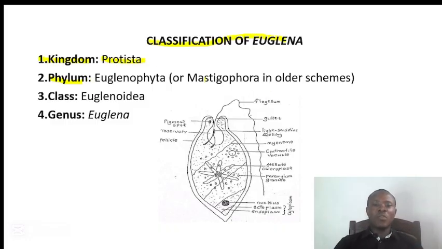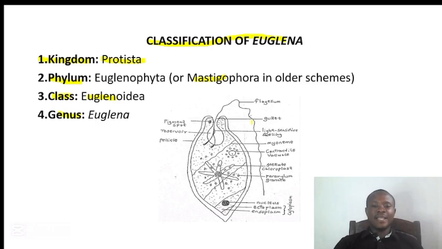In the older scheme of classification, it is placed under the phylum Mastigophora, and it is placed under the class Euglenoidae. Mind you, you're supposed to know this spelling. You're supposed to know the spelling of Euglenoidae.